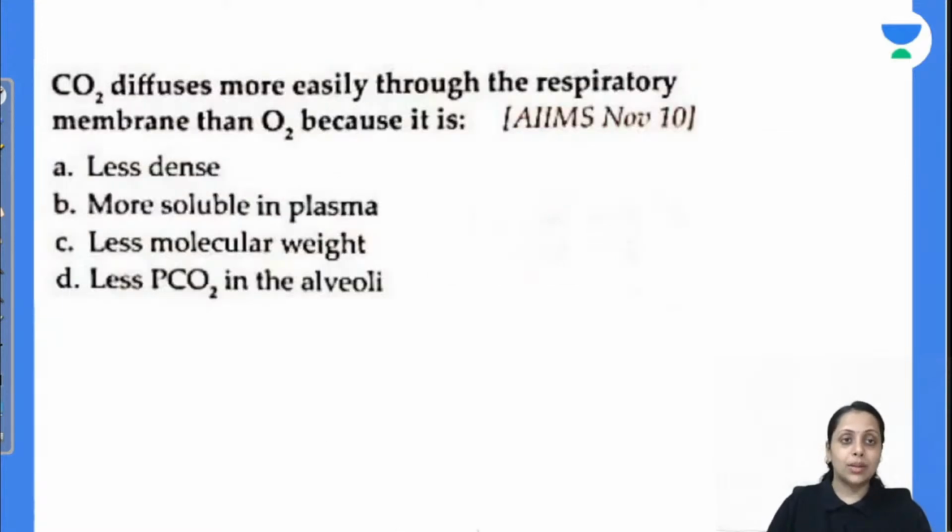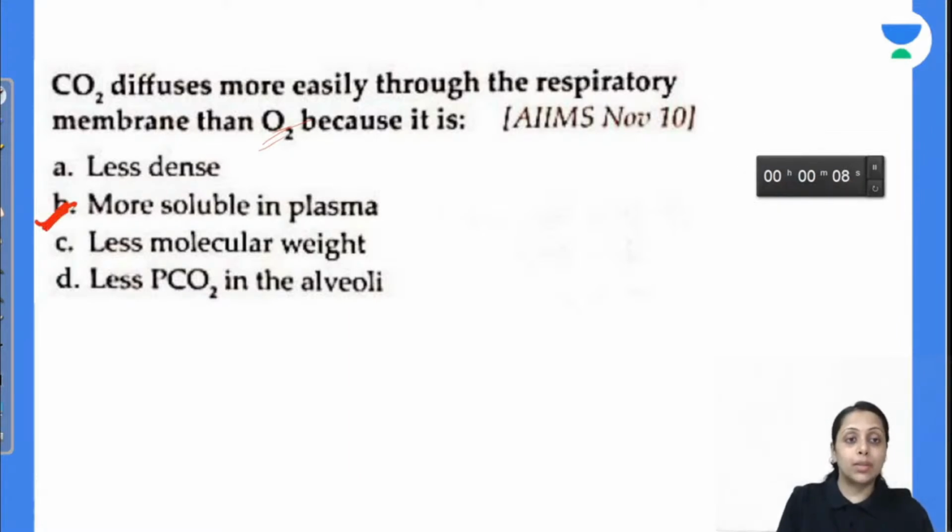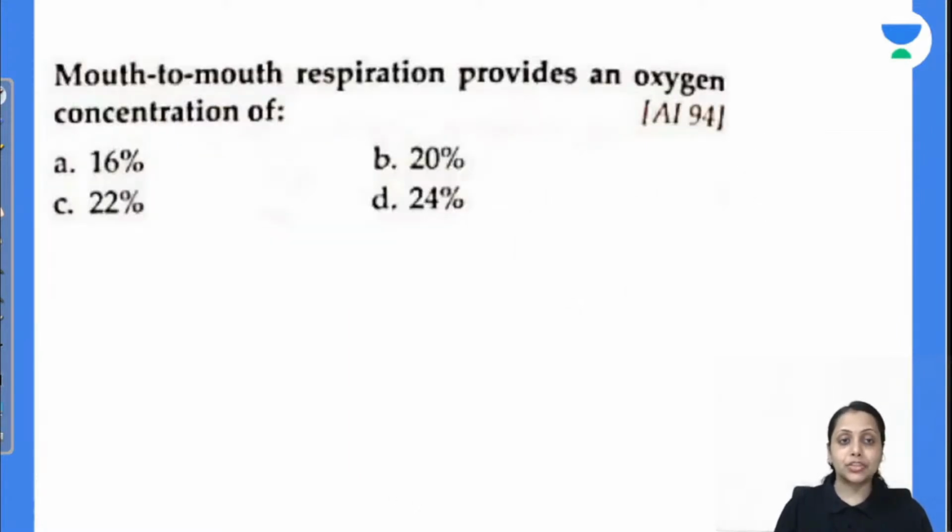Coming to the next one: carbon dioxide diffuses more easily through the respiratory membrane as compared to oxygen. Why is it so? It is less dense, more soluble in plasma, less molecular weight, or less partial pressure of carbon dioxide in the alveoli. Carbon dioxide diffuses more easily through the respiratory membrane because it is 20 times more soluble in plasma. Answer is B.